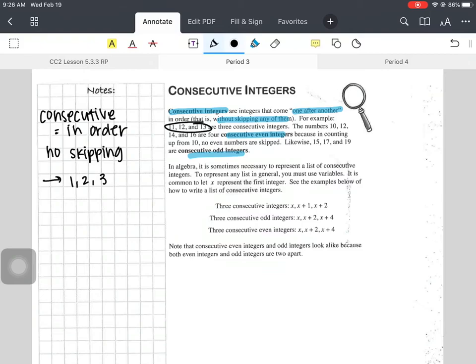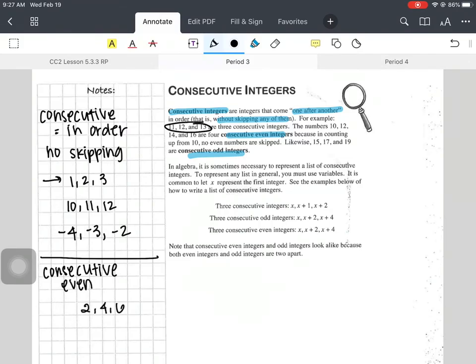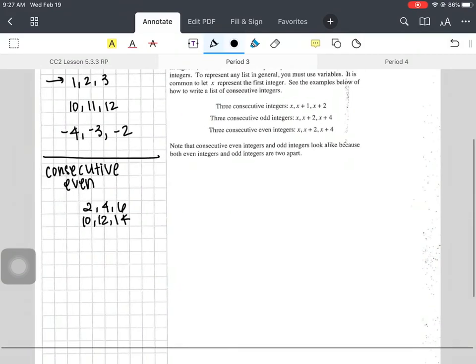What's another example? We've got 10, 11, 12. You can go negative, so -4, -3, -2, going to the right on the number line. If you want the consecutive even ones, we're looking at 2, 4, 6, or 10, 12, 14, and so on. Then you've got consecutive odd.